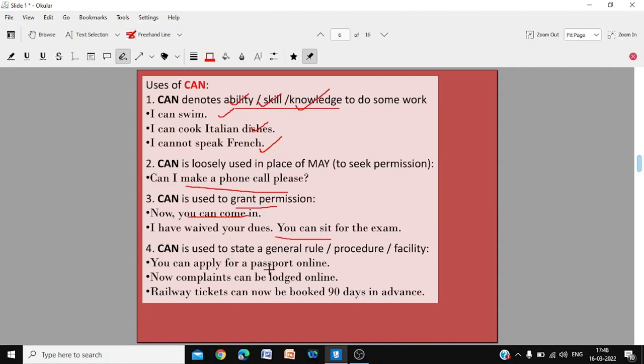You can apply for passport online means now online application is possible. Now complaints can be lodged online. It is possible to lodge online complaints. Railway tickets can now be booked 90 days in advance. So these are general rules or general procedures or general facilities that are offered. Railway tickets, the facility: you can book 90 days in advance. Complaints, you can lodge online. So these are general procedures. Can is used to state a general rule, not necessarily the ability always.